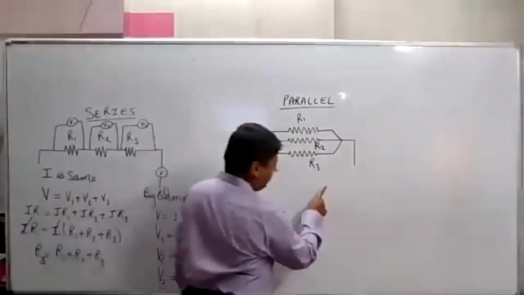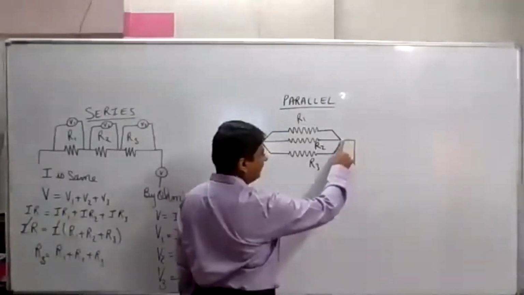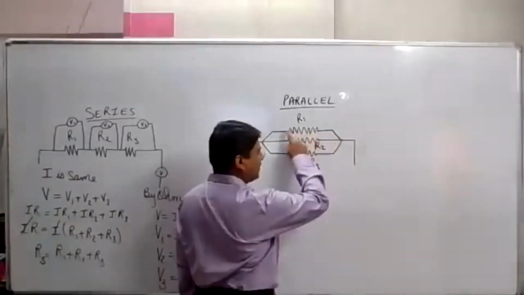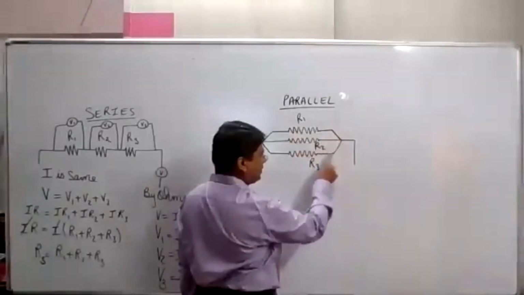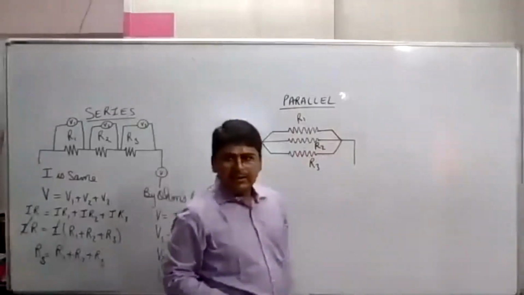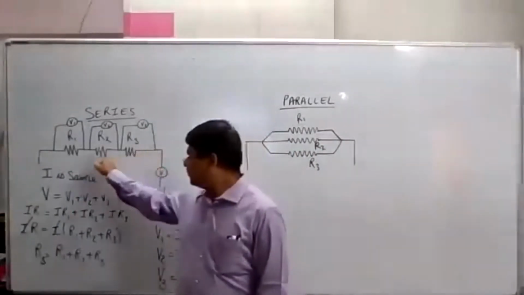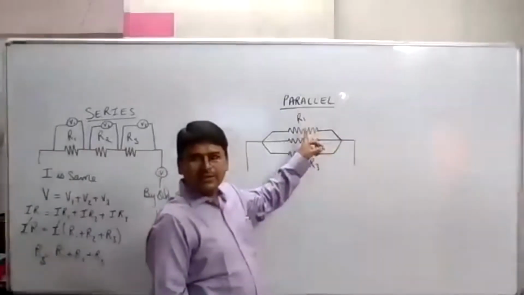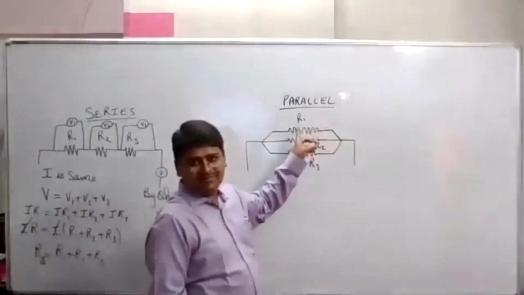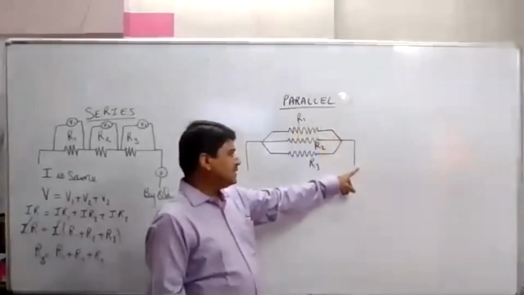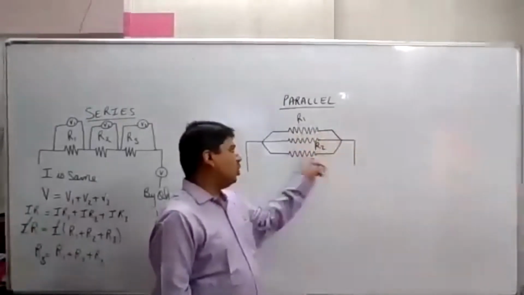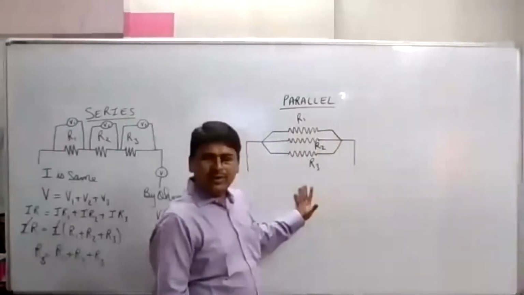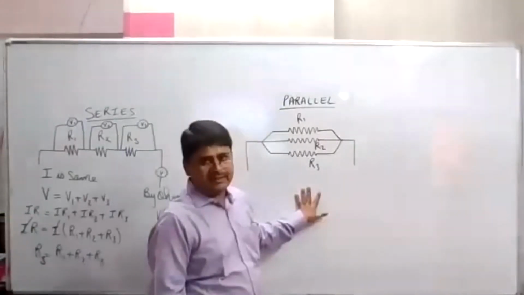Because when one electron starts moving, it will take either this road or this road or this road. The road is not the same. The path is different for every car. The same car cannot pass through all the three roads. The same electron cannot pass through all the three resistors. Correct?